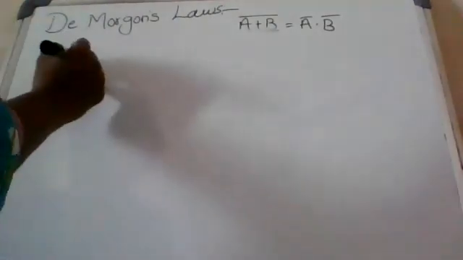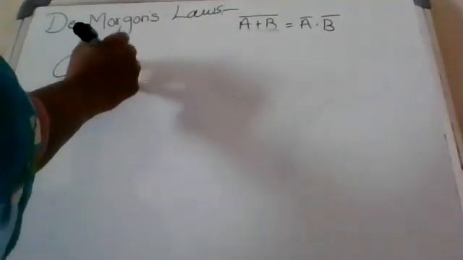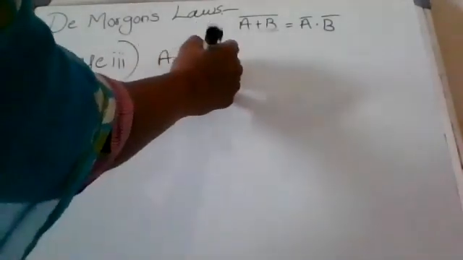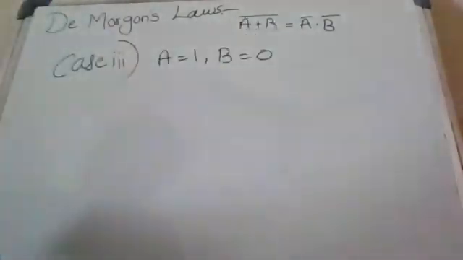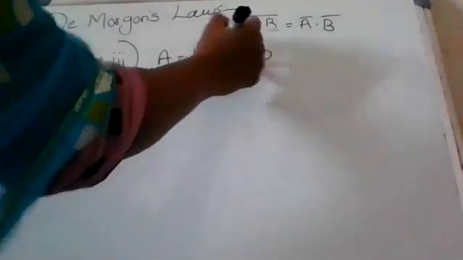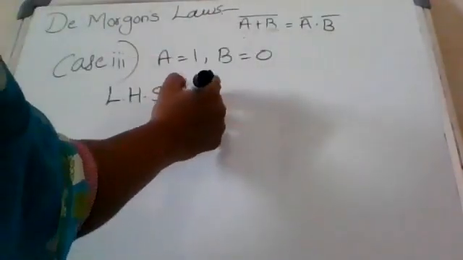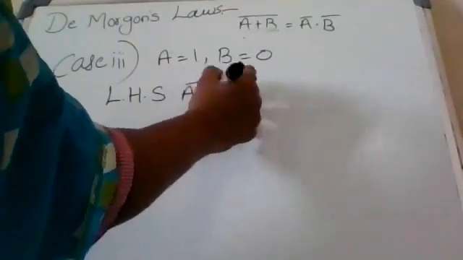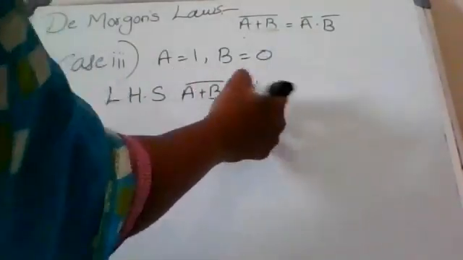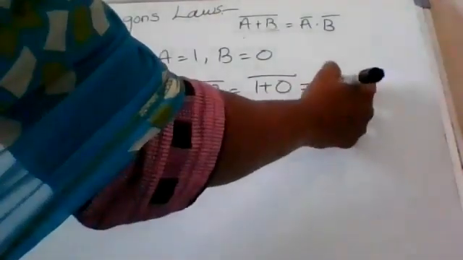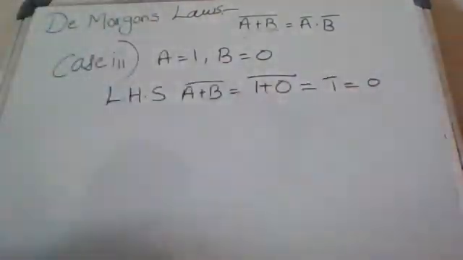So in case 3, if A equal to 1, B equal to 0. Left side, (A plus B) whole complement. So (1 plus 0) whole complement equal to, what is the 1 plus 0 value? 1. 1 complement equal to 0.